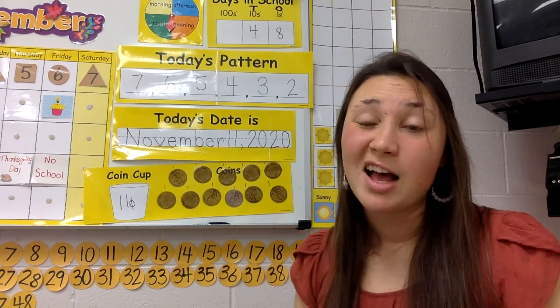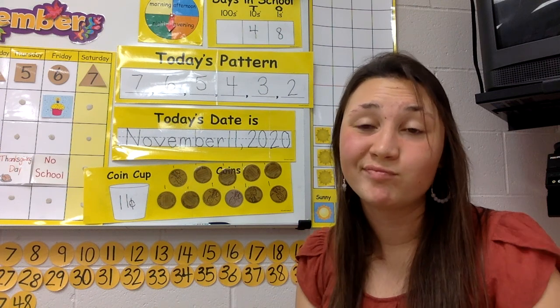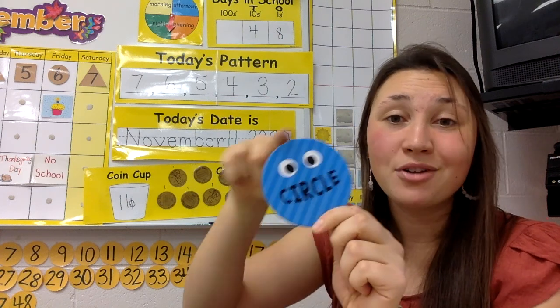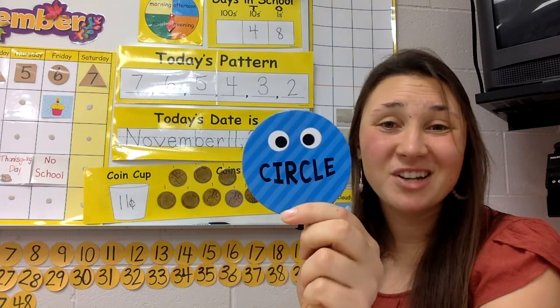And our last one, how many sides does a circle have? Yeah, none. Look, it's round all the way around. No sides and no angles for the circle.